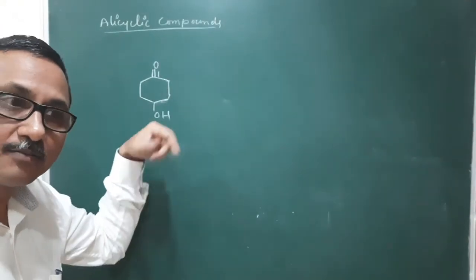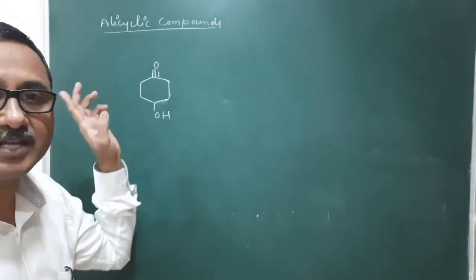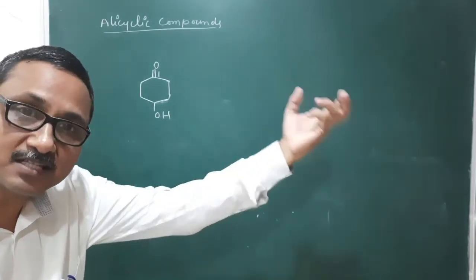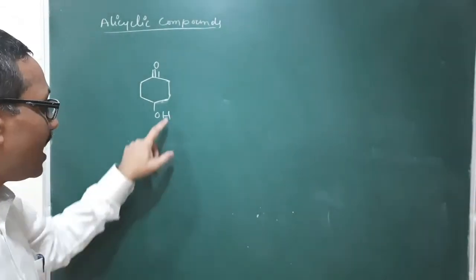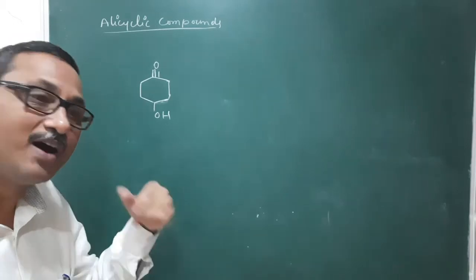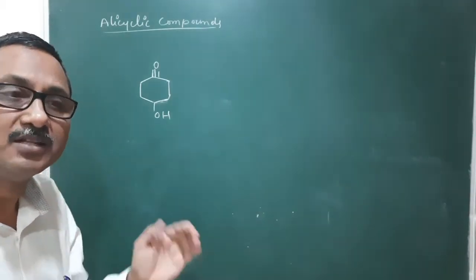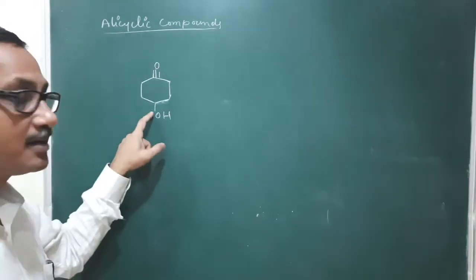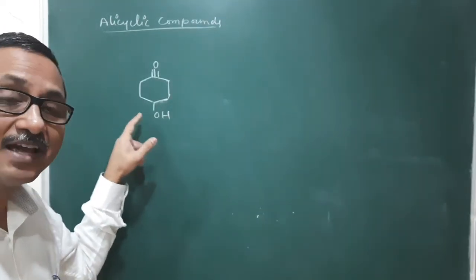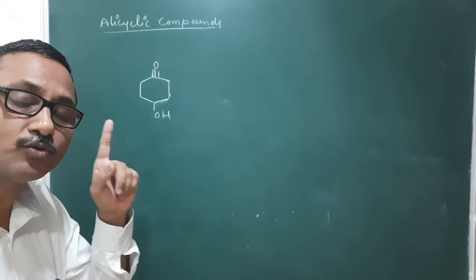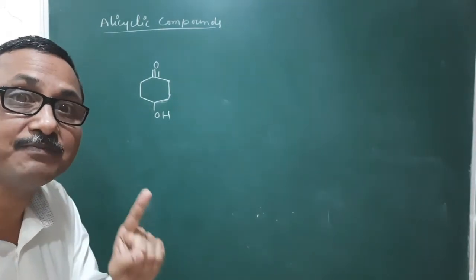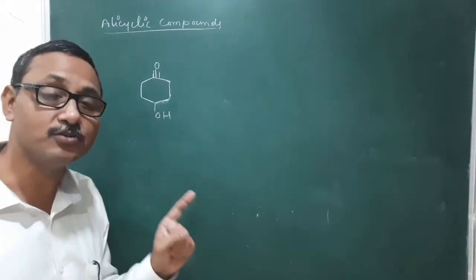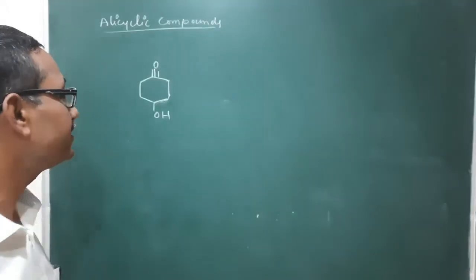While giving numbering, priority is given to that, and it is also written as the secondary suffix. Whatever the other functional groups may be, they are not considered as functional groups; they are treated as substituents and written at the secondary prefix place.